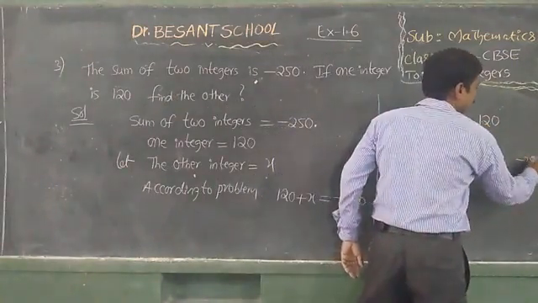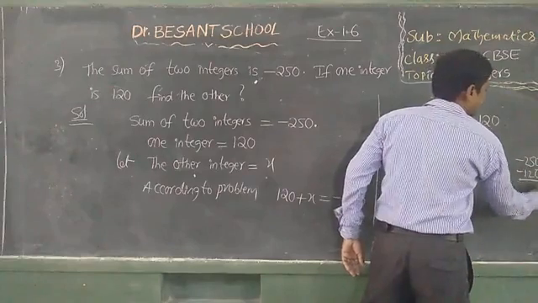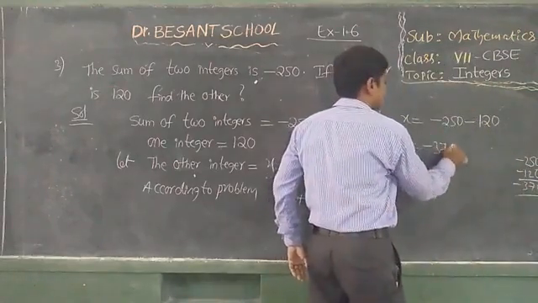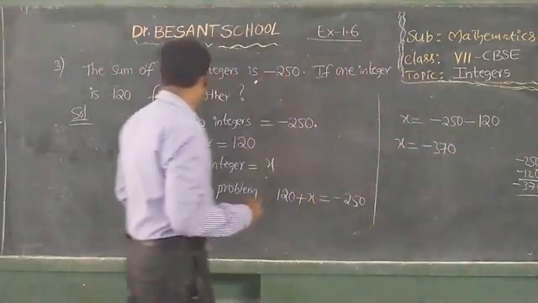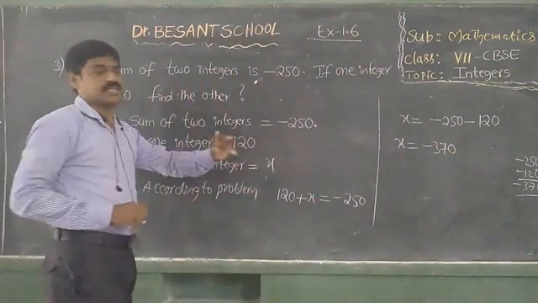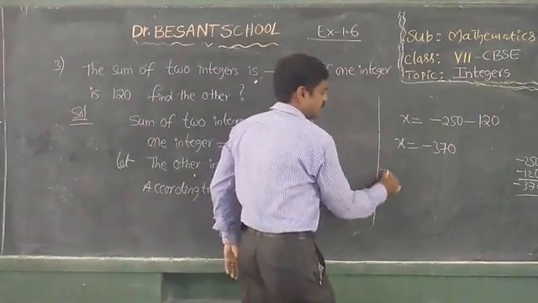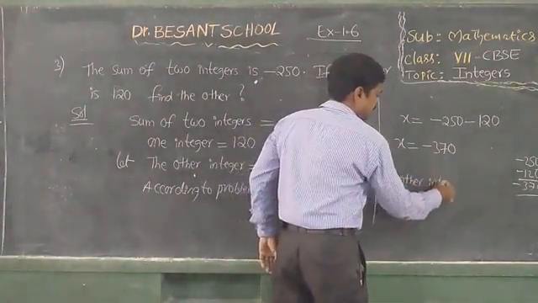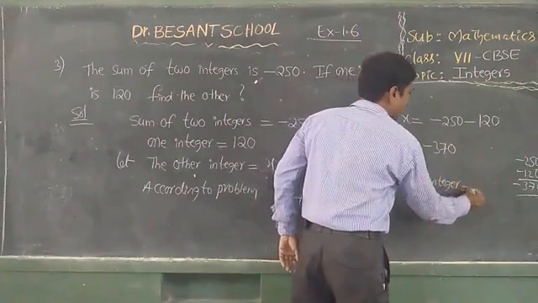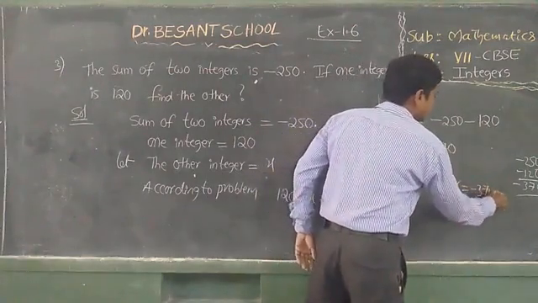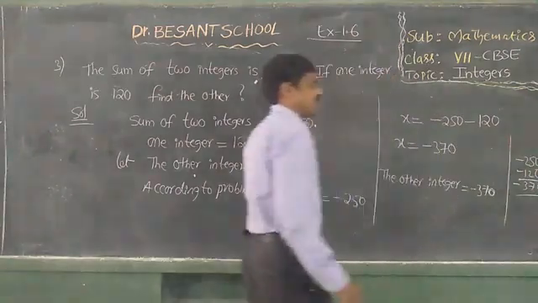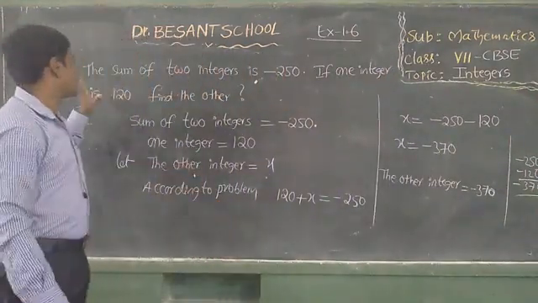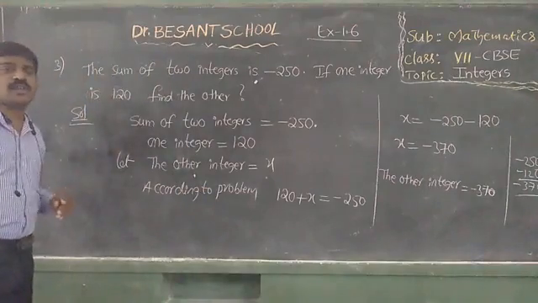So x is equal to minus 250 minus 120. Add these two: minus 370. Therefore the other integer is equal to minus 370. Okay, children, this is the third one's solution. I hope you understood very well. Note down.